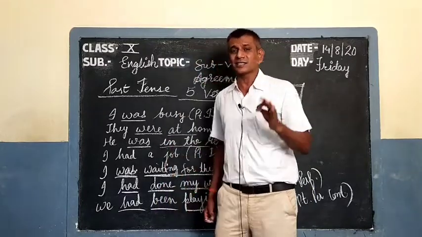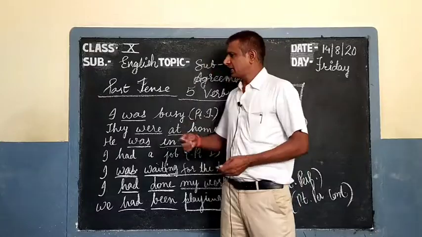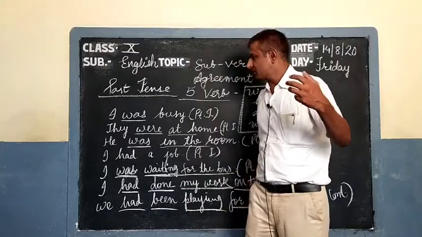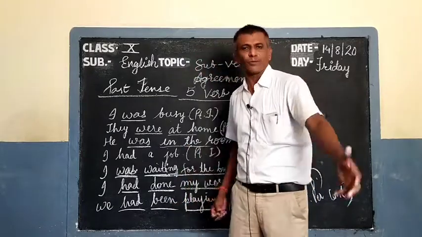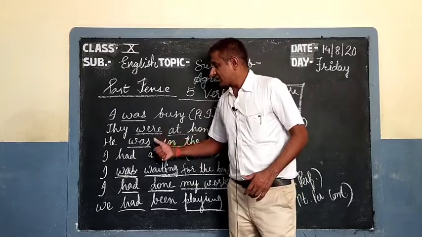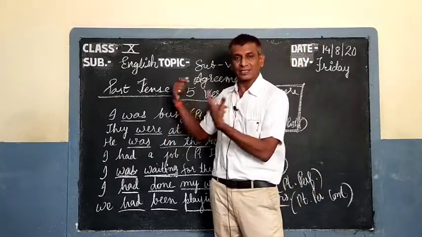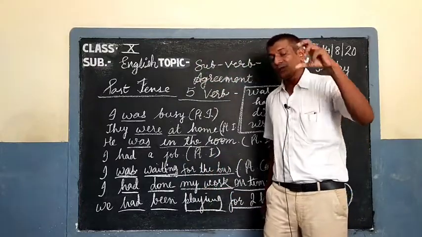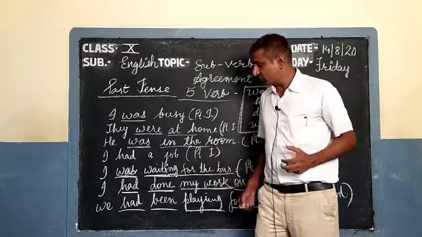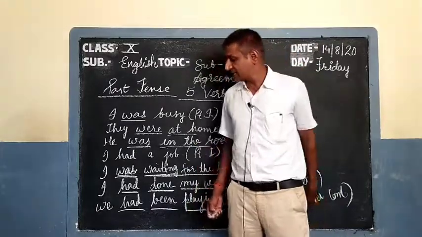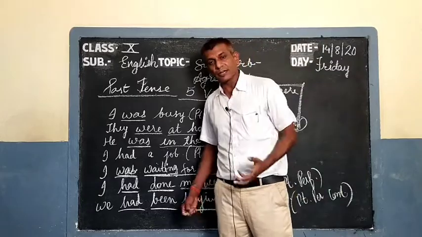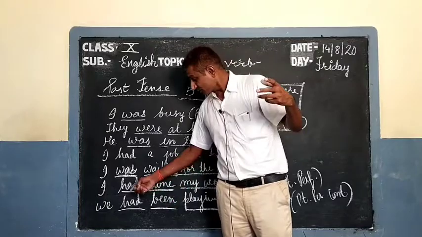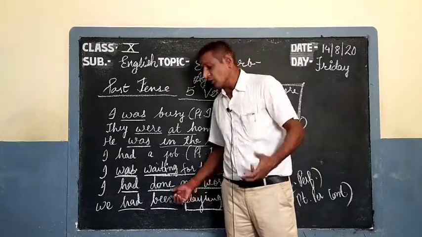in an easiest way. So once again I tell you, today we have done past tense. In past tense we have categorized the past indefinite, continuous, perfect and perfect continuous. I have written here a few examples of past indefinite. Then we did how to identify past continuous. I told you past and progressive verb means past continuous. You just see the verb and identify the tense. Then we did the past perfect, how we identify the past perfect tense with the help of finite, the past form and the perfect form.